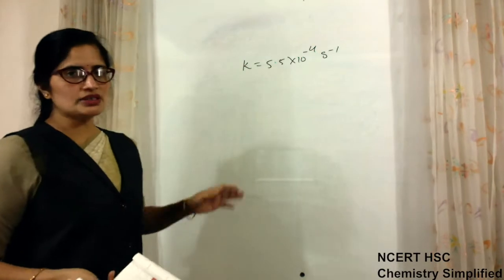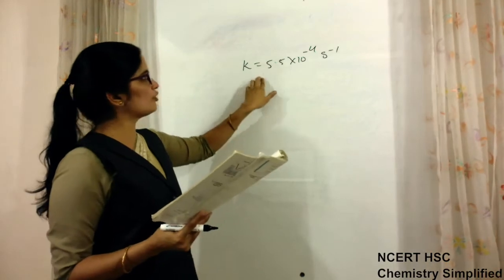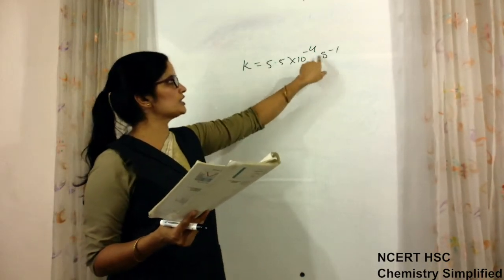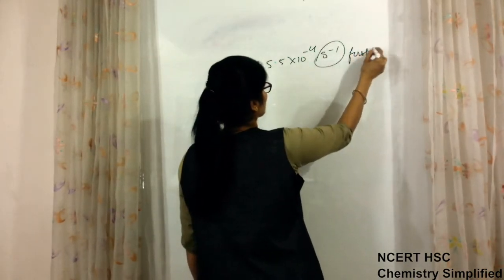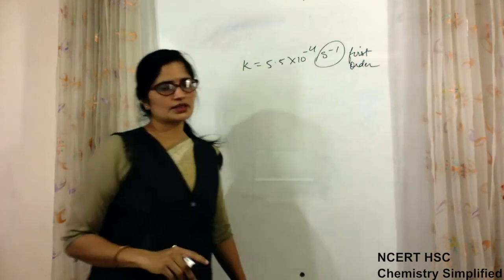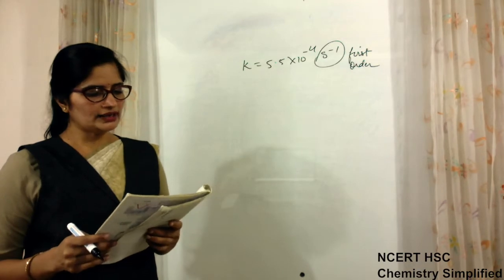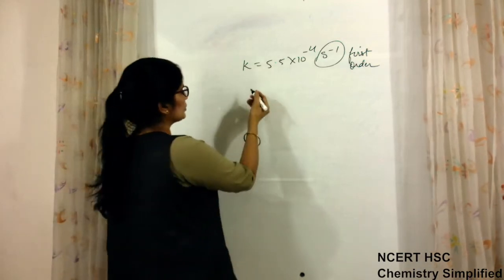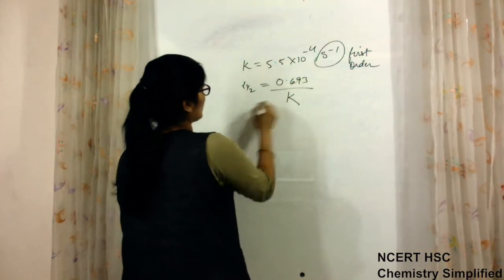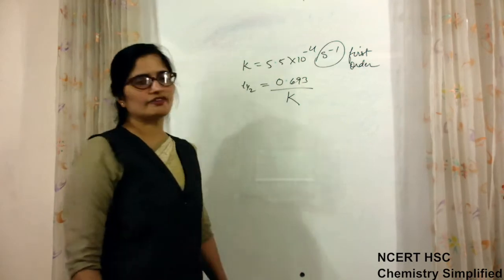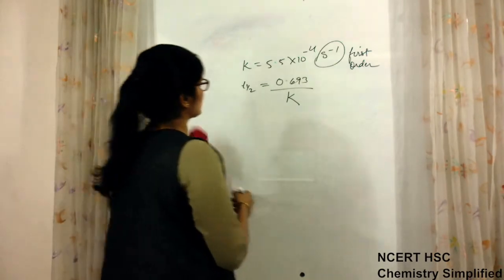Now sometimes in a question it is written that this is a first order reaction, sometimes it is written that the rate constant for a reaction is 5.5 into 10 to the power minus 4 second inverse. Now this second inverse is telling you that it is a first order reaction, because second inverse is the unit of a first order reaction. Find the half-life of the reaction. Simple question it is. Half-life for a first order reaction is 0.693 upon K. So you will put the value of K and find the answer. Such questions are also asked sometimes.